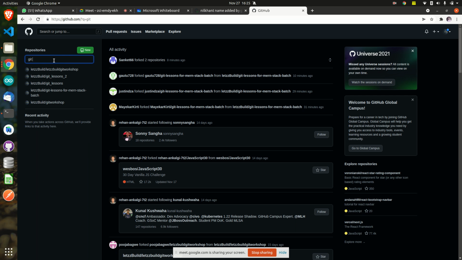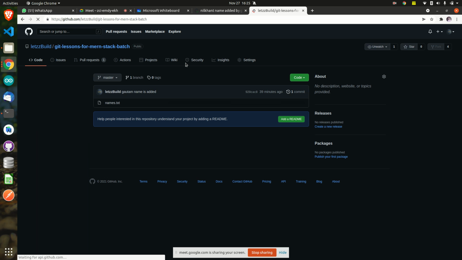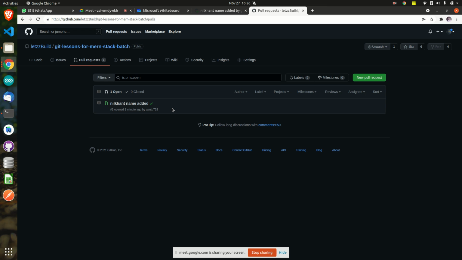Now just check whether it has come here or not. So Git lessons from OneStack. Here, Git lessons from OneStack. Yes. Now if you just notice properly, there's a tab here which says pull request. Correct? There's a pull request button in my account. This is the Let's Build account now. I'll go to pull request. See here, I have got one extra thing here.